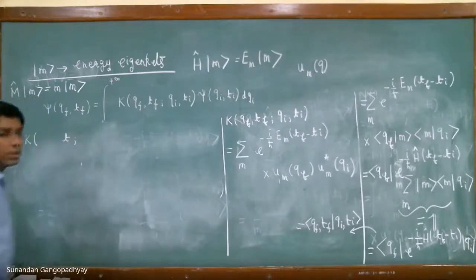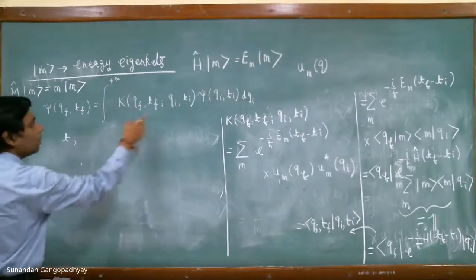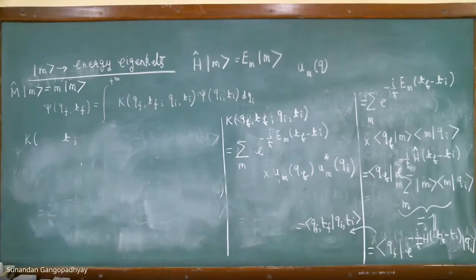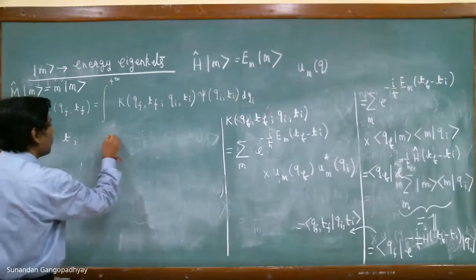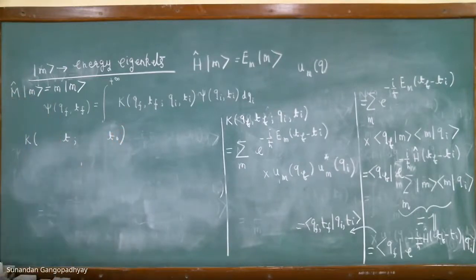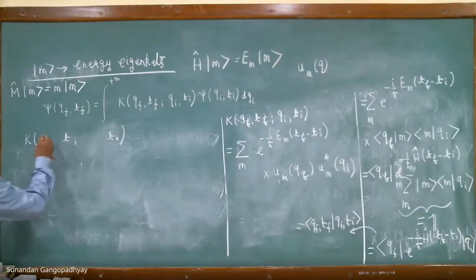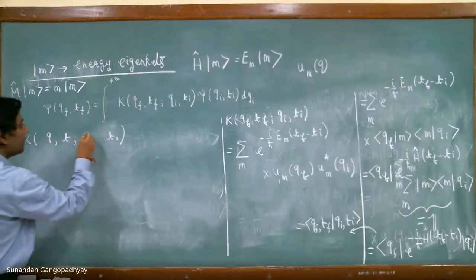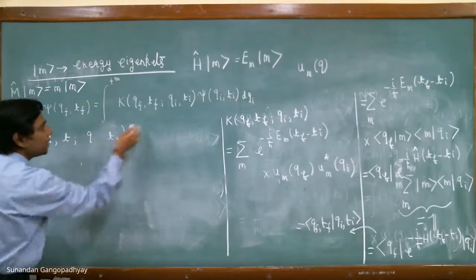I just put t in place of t_f, and also I put this t_i to be some t_0, or you can keep it as t_i also. It's not a problem. So this is t_0, and now what we shall do is we shall call this x_f as x, and this x_i. You can write x_i, t_i as well.